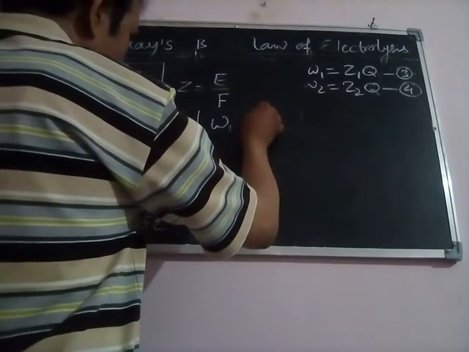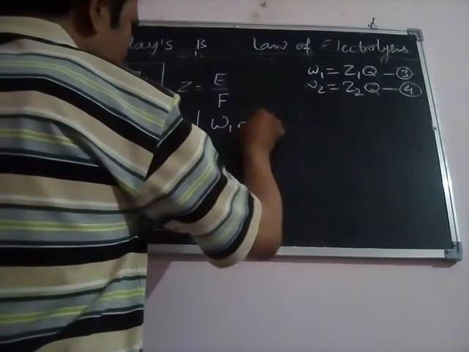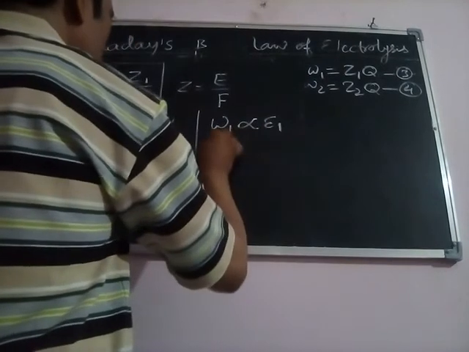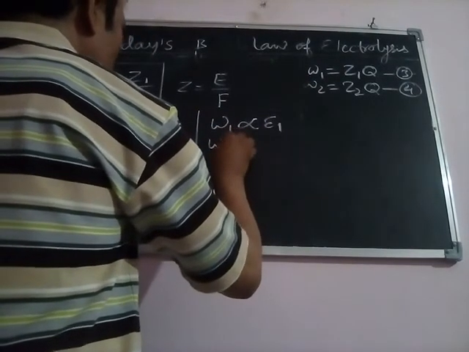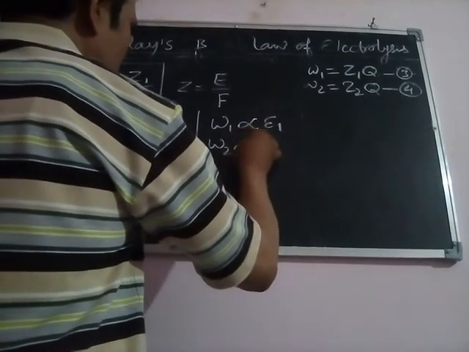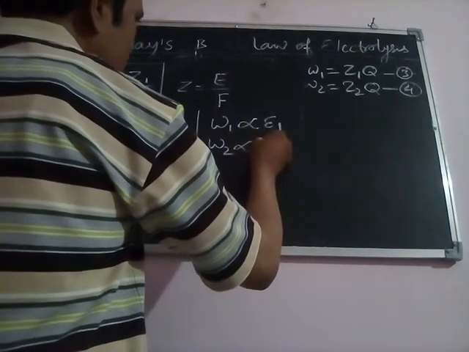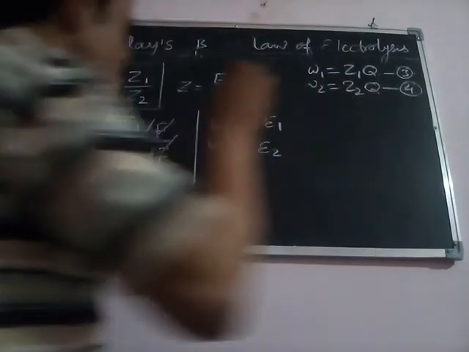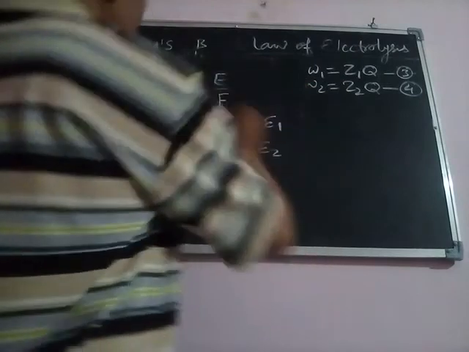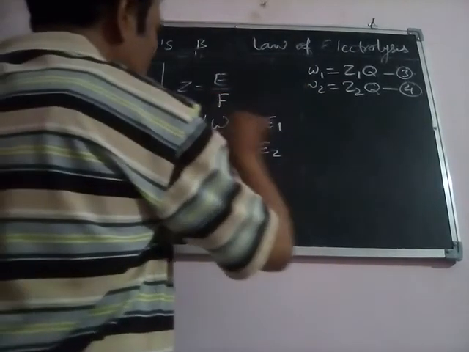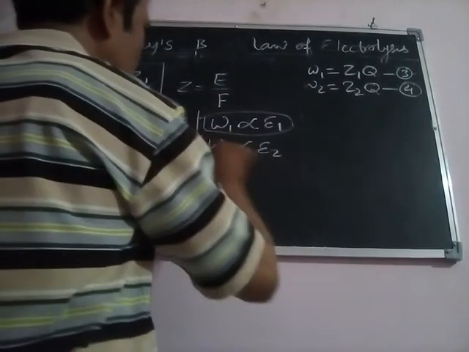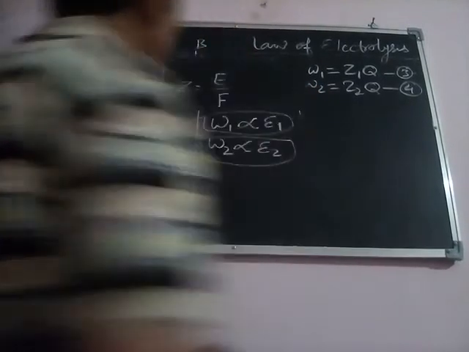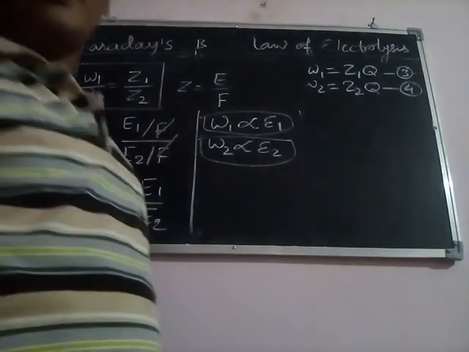In this manner you can write that the amount of substance liberated at the electrode of the first cell will be directly proportional to its equivalent weight E1. And similarly, the amount of substance liberated at the electrode of the second cell will be proportional to its equivalent weight. So in this manner we see this particular relationship, which we can find with the help of Faraday's second law of electrolysis.